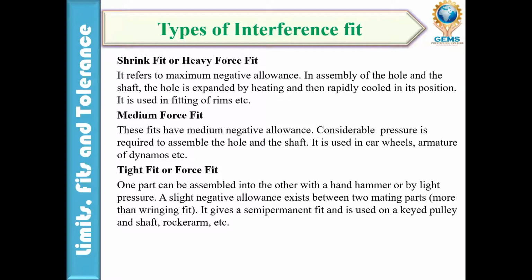Medium force fit: these fits have a medium negative allowance, and considerable pressure is required to assemble the hole and shaft. It is used for cranks and armatures of dynamos. Tight fit or force fit: one part can be assembled to the other with a hand hammer by light pressure. A slight negative allowance exists between the two mating parts. It gives a semi-permanent fit, used for keyed pulleys and shafts and rock augers. So these are used in a tight fit. These are the interference fits.